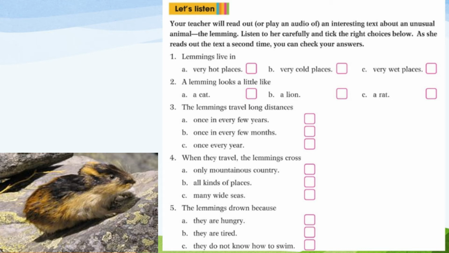But is that true? Scientists believe that the lemmings start moving when their population increases so much that there isn't enough food for all of them. They move in search of new places to live in, where they can find food. When they reach the sea, they jump in and start swimming, because they think it is only another river to cross. And then, of course, they find that this river is much bigger than any of the others they have crossed before. They get tired and stop swimming and drown. The poor lemmings.